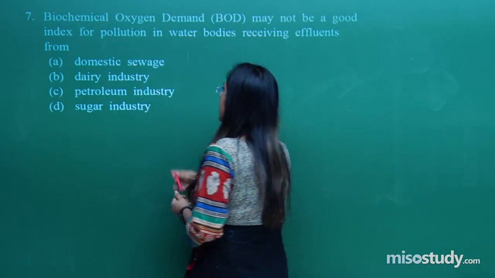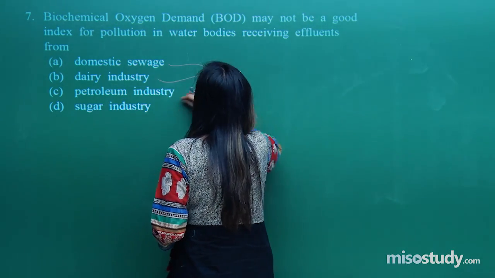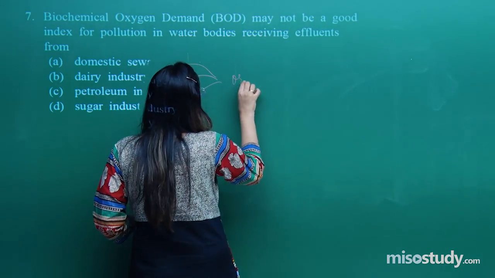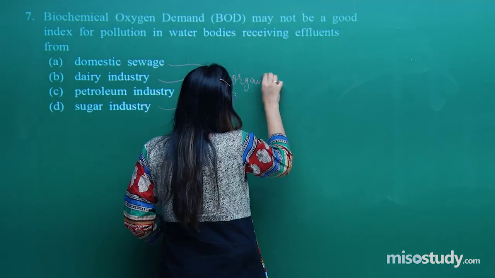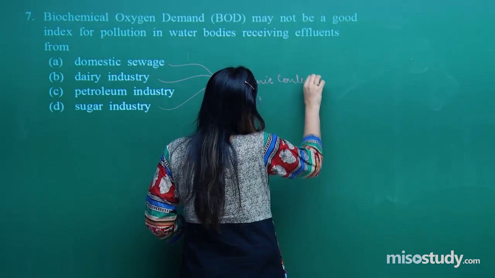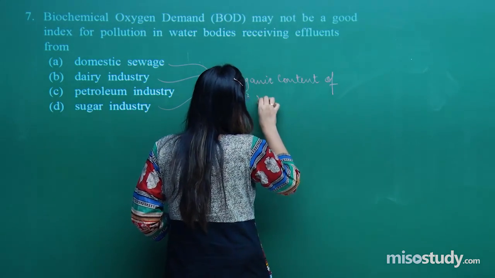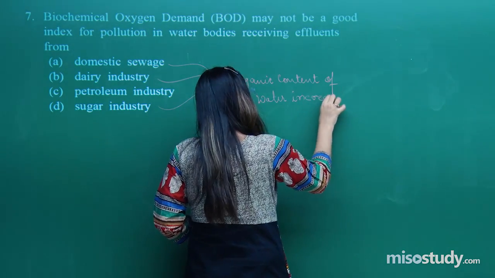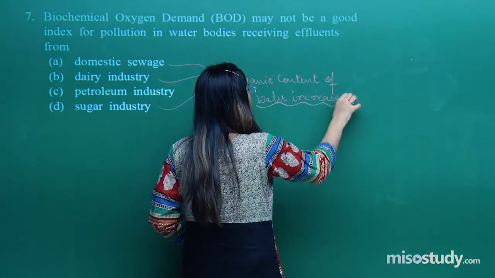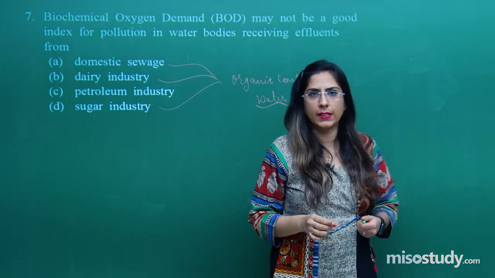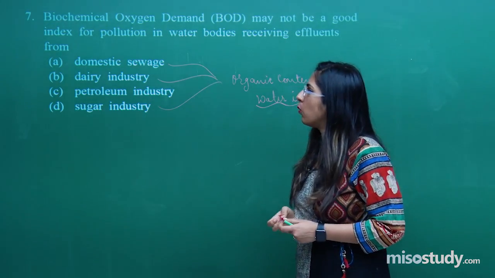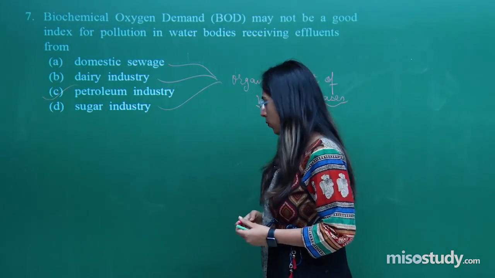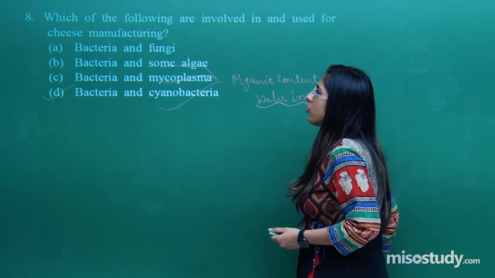That means in sewage, domestic sewage, in dairy farms and in sugar industries, in all of these, the organic content of water increases. So the correct option is petroleum industry. For question 7, option C is the correct one. Let's look at the next question, question number 8.